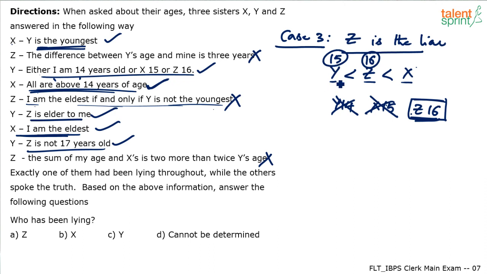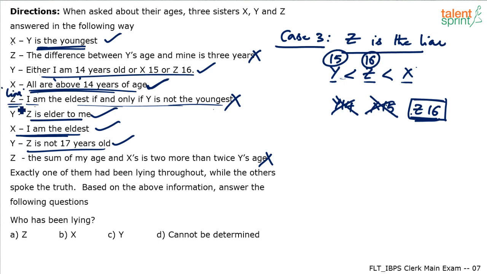In our case, Y is the youngest person. If Y is the youngest person, according to this statement, Z should not be the eldest person. Yeah, Z is not the eldest person. But this is getting satisfied. Actually, this should not get satisfied because Z is a liar. Remember, Z is a liar.